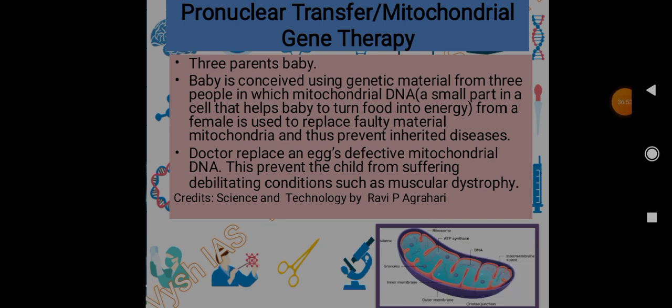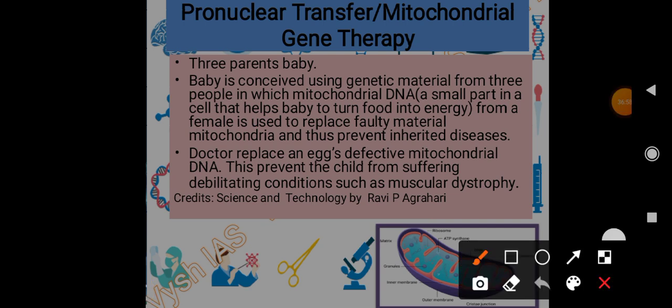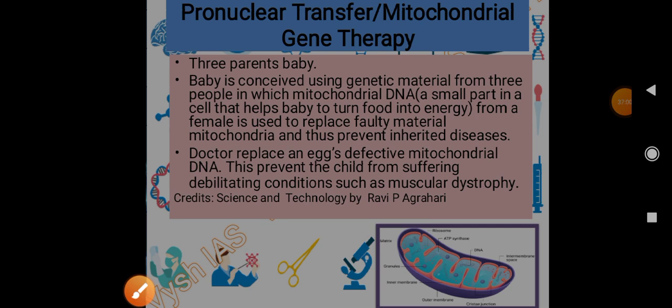So what is mitochondria, if you ask? I hope most people know it, but for those who don't, mitochondria is a cell organelle, a part of a cell, one of the components of the cell. In the mitochondria, energy is produced, so that is the significance of mitochondria. So when someone has faulty mitochondria, that is replaced with healthy mitochondria.